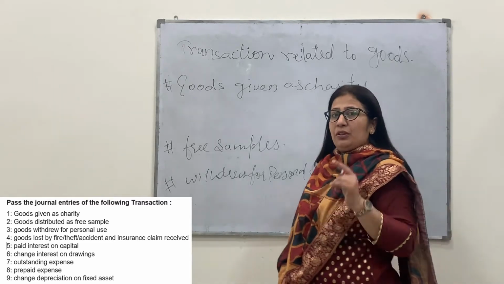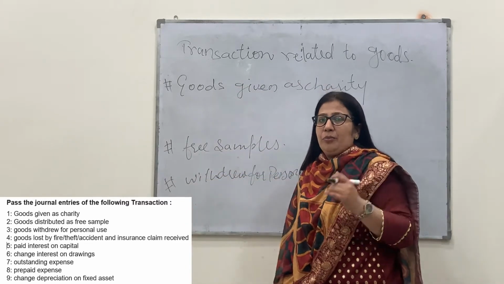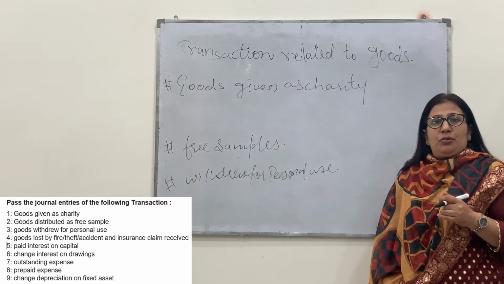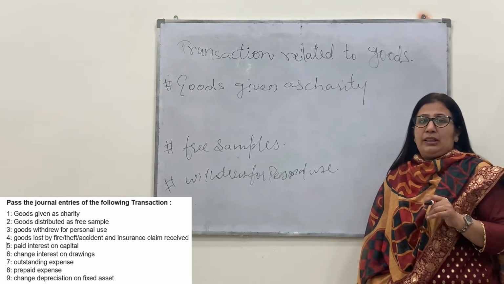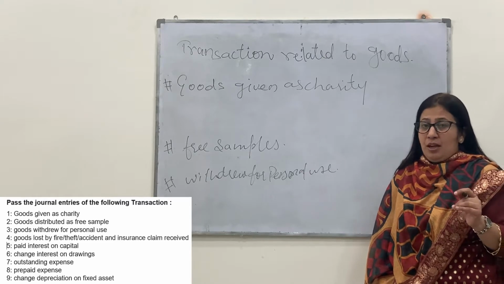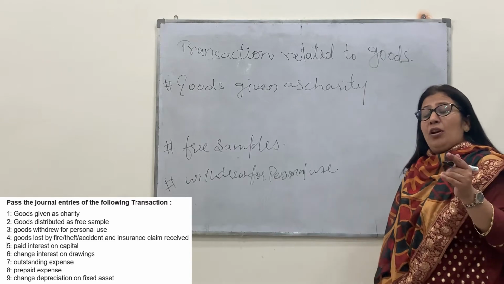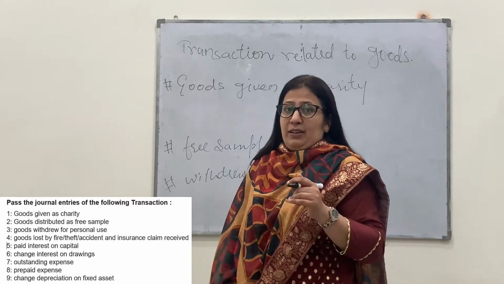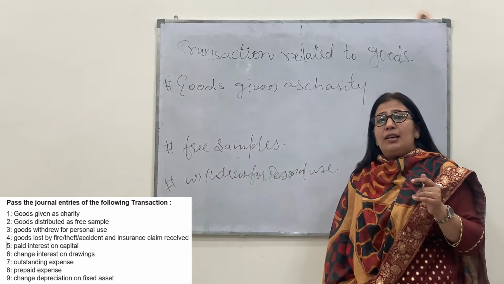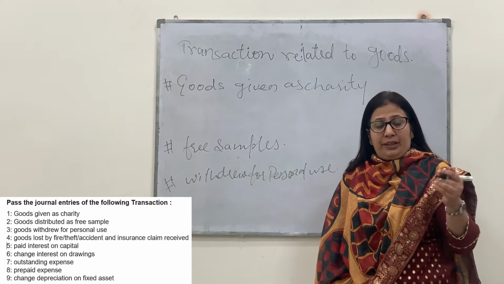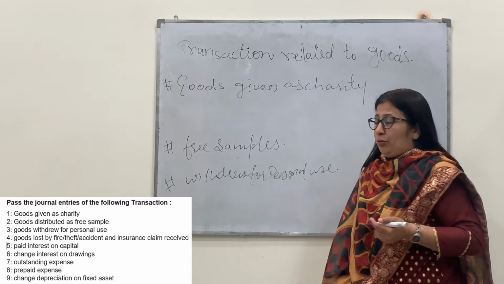Whenever we purchase the goods, the entry will become purchases account debit to cash account, or to creditor account in case of credit purchase. If the goods are sold, sales account will be opened and the entry will become bank account debit or the debtor account debit to sales account. But now we are not purchasing the goods, we are not selling the goods. We are not doing an exchanging transaction. Instead, we are just using our goods as a charity, as a free sample, or we are withdrawing it for personal use. What to do in that case?